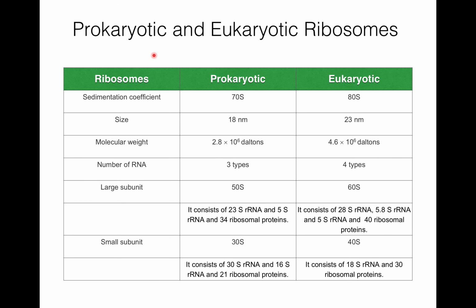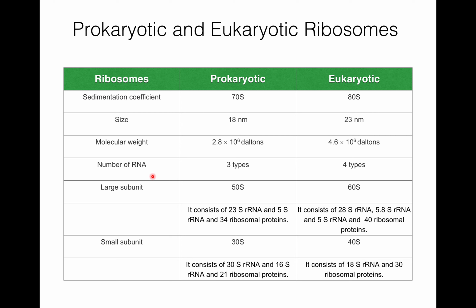Now I have explained differences between prokaryotic and eukaryotic ribosomes. In prokaryotes, the sedimentation coefficient is 70S and in eukaryotes 80S. The size of the prokaryotic ribosome is 18 nanometer, while the size of the eukaryotic ribosome is 23 nanometer. The molecular weight of the prokaryotic ribosome is 2.8 into 10 to the power 6 daltons, while the molecular weight of the eukaryotic ribosome is 4.6 into 10 to the power 6 daltons.